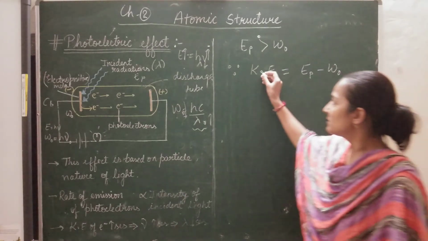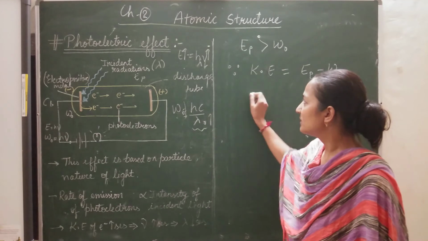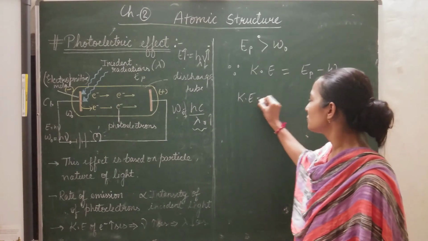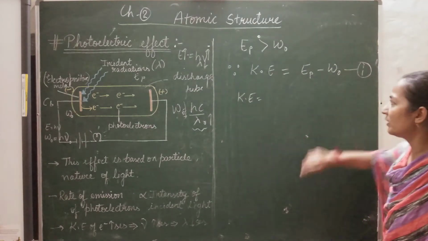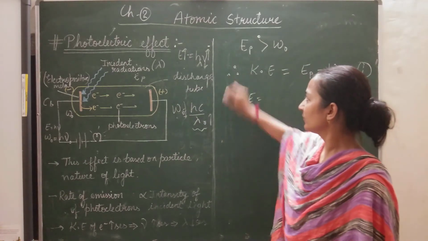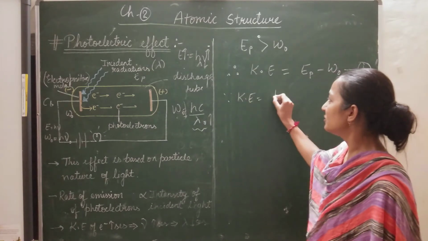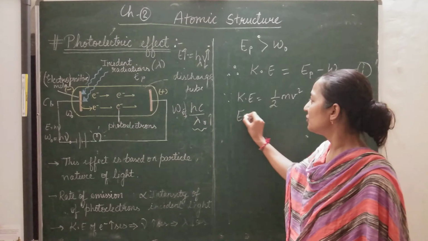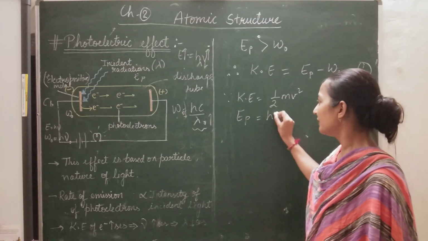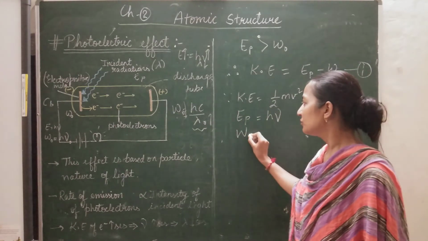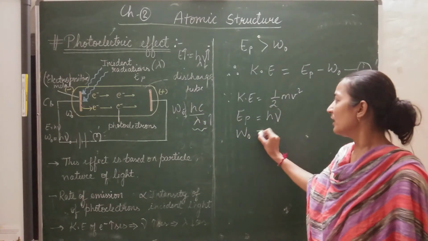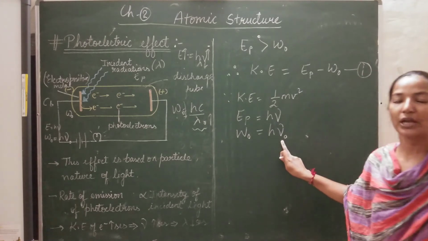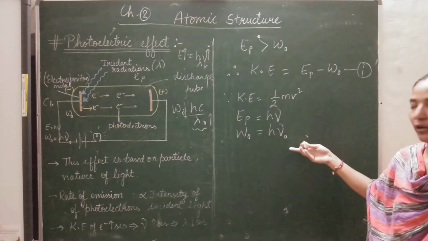Let's consider this as equation number 1. The kinetic energy is half mv square, the energy of the photon is h nu, and the work function, the minimum amount of energy, is h nu naught, where nu naught is the threshold or minimum frequency.